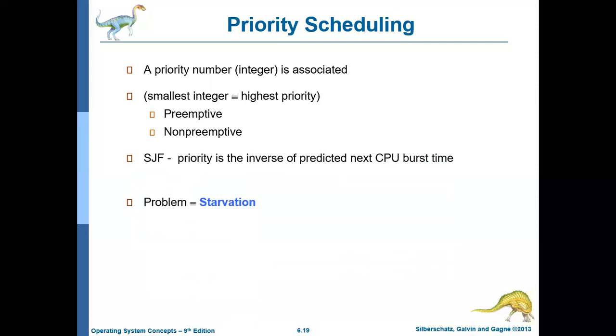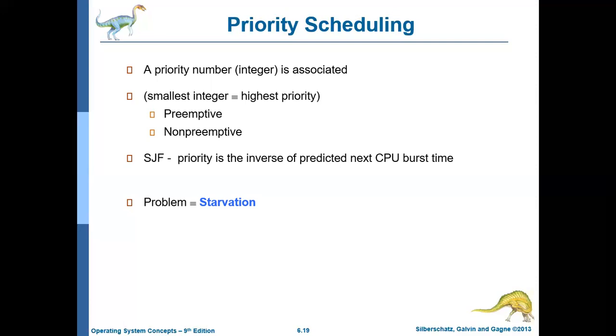So is there any drawback with the priority scheduling algorithm? Yes, there is a drawback, and that drawback is called starvation. What is starvation? Starvation means that a process with lower priority may not get the CPU for a long period of time, or it may not get it at all throughout its lifetime. Assume that the system contains a good number of jobs and some higher priority job keeps coming to the system.